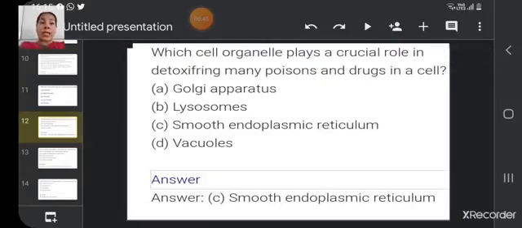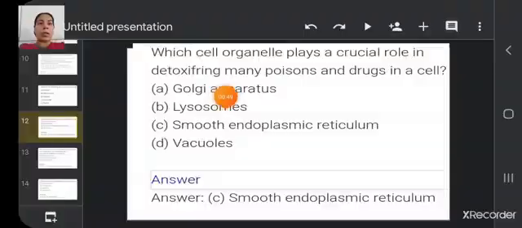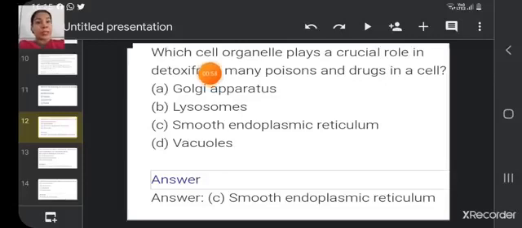Now, which cell organelle plays a crucial role in detoxifying many poisonous materials present in the cell, and drugs in the cells? The options are Golgi apparatus, lysosomes, smooth endoplasmic reticulum, and vacuoles. The correct answer is smooth endoplasmic reticulum. Children, you have already learnt that in liver cells of some animals, the smooth endoplasmic reticulum plays a very important role in detoxifying many poisons and drugs in the cell.